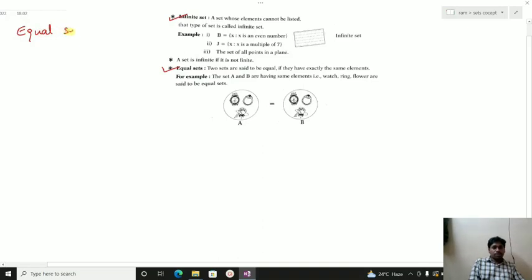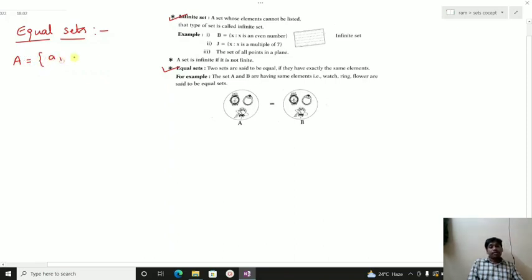Another important one is equal sets. If two sets have the same number of elements and all are the same, then they are said to be equal sets.